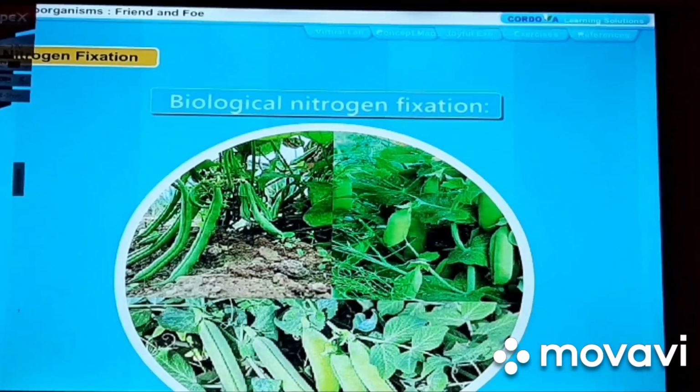Biological nitrogen fixation. Certain plants, such as peas, beans, pulses, leguminous plants, contain Rhizobium bacteria in their root nodules. These bacteria can take atmospheric nitrogen and convert it into nitrogen compounds. Some cyanobacteria like Nostoc and Anabaena also fix atmospheric nitrogen into nitrates.